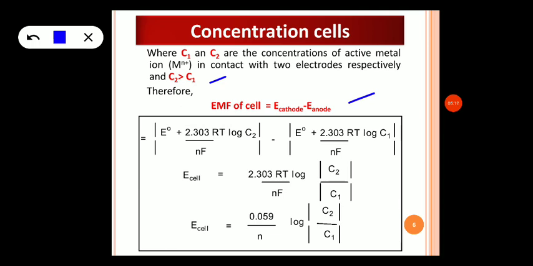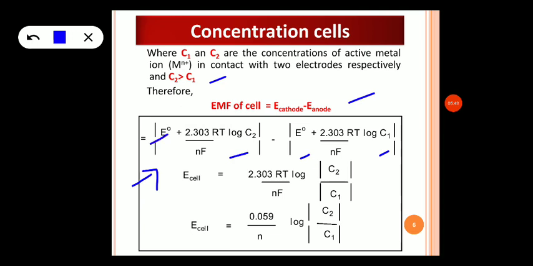Now let us use the Nernst equation and write it for the cathode. EMF due to the cathode is written as E naught plus 2.303 RT divided by nF log C2, where C2 is the concentration at the cathode, minus E naught plus 2.303 RT by nF log C1, where C1 is the concentration at the anode.